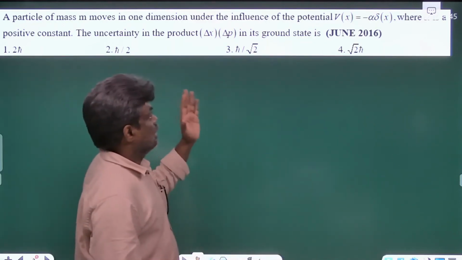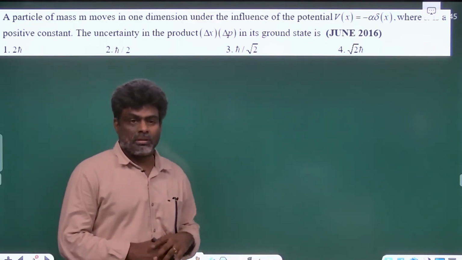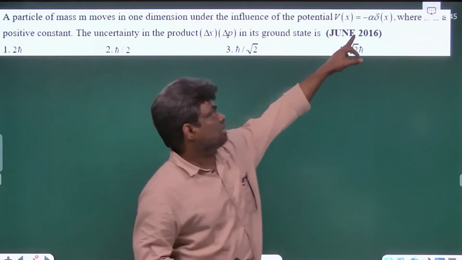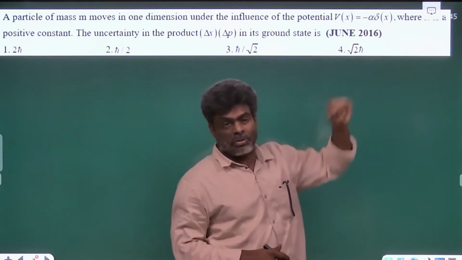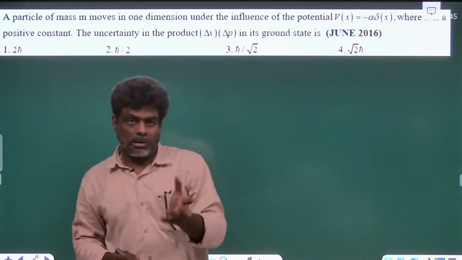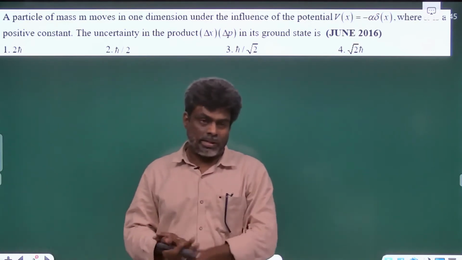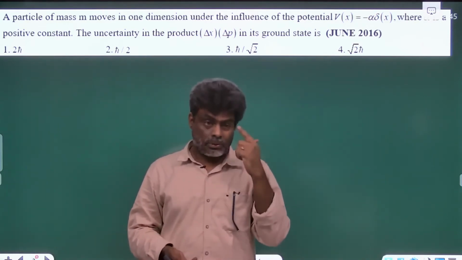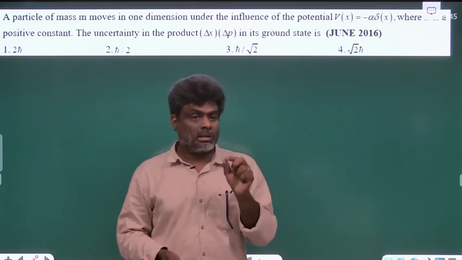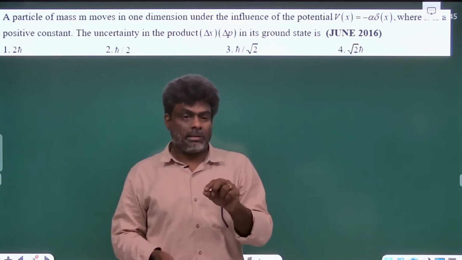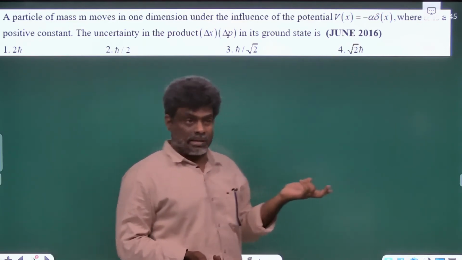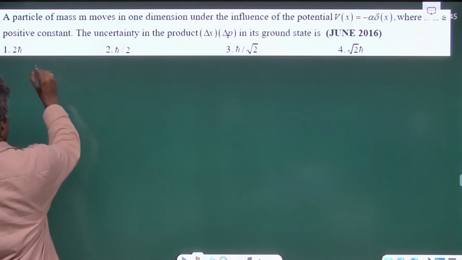So here they have given a potential, a Dirac delta potential, which is attractive: minus alpha delta of x. And they are asking for the uncertainty product delta x into delta px. For that, first we have to remember the wave function corresponding to a particle moving in an attractive Dirac delta potential. I hope you remember.